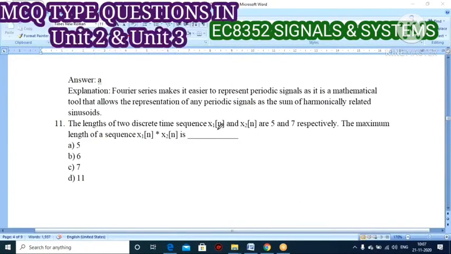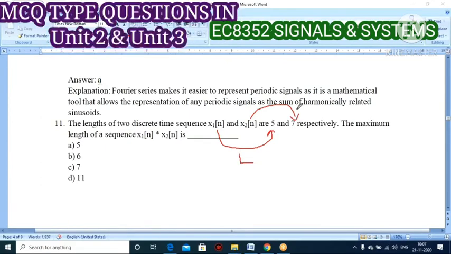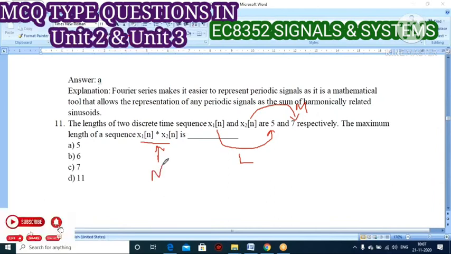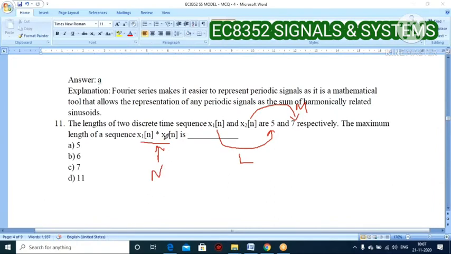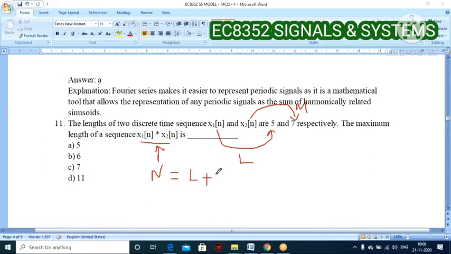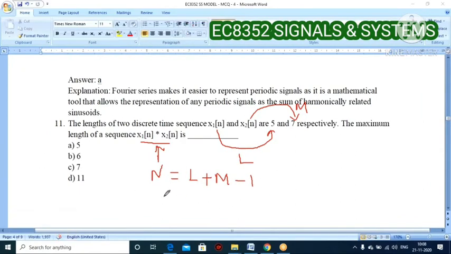Okay, see, the length of x1 of n is 5, the length of x2 of n is 7. Let us take this as L and this as M. So L equals 5, M equals 7, right? Let us take the length of the output as capital N. So the maximum length N is equal to L plus M minus 1. This is the formula to find the maximum length in convolution.